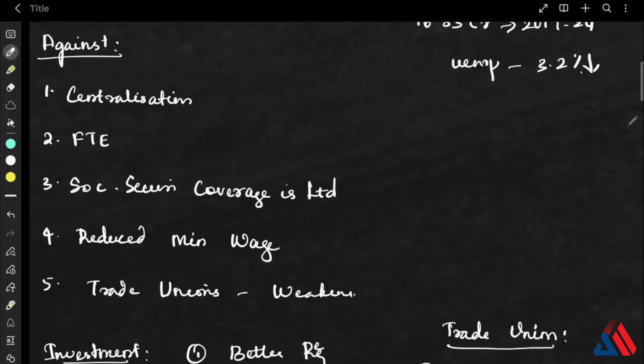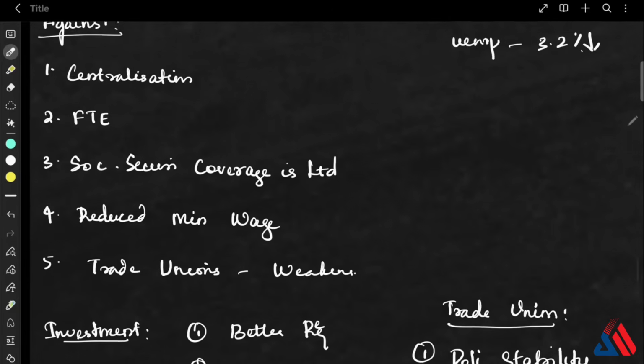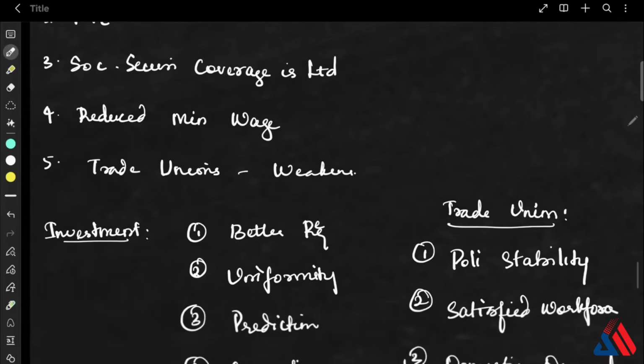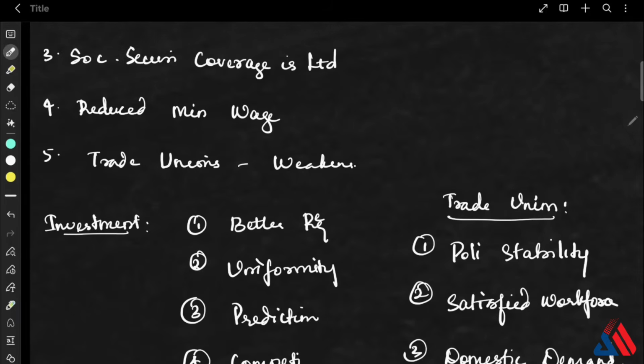Now, the other question is whether these codes will attract investment, and there are also diverse views here. The first one is with respect to the pro-reforms, where they say there is better regulatory clarity. Okay, that is, when you have 29 laws, it becomes very difficult. Now there are clear four codes, so regulatory clarity is here. Then there is uniformity across states. Initially, each state followed different labor codes. Now there is uniformity.